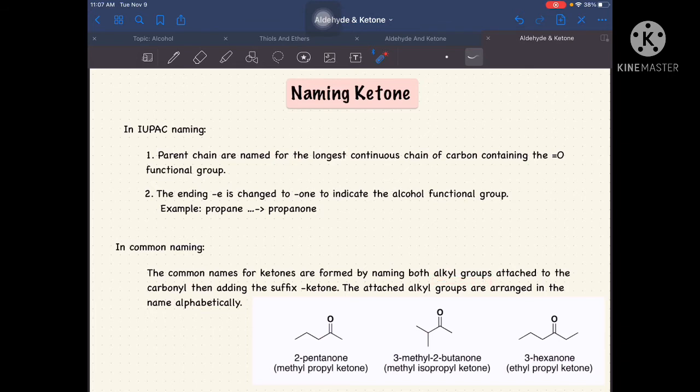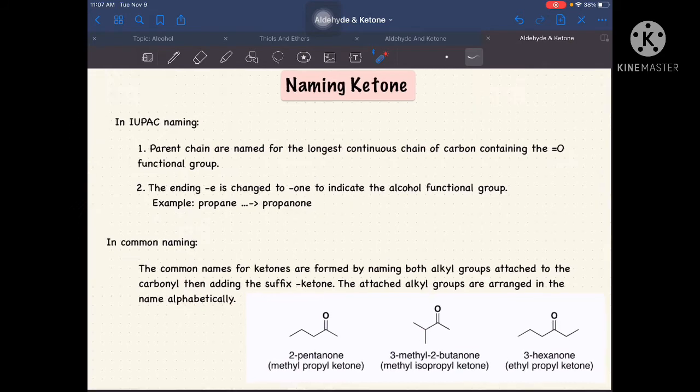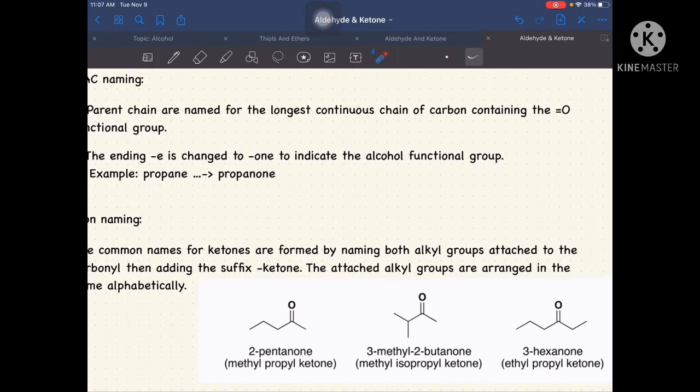Then we will just add the suffix ketone. So how did that happen? For example, we have these structures. The ones on top are IUPAC names, and the ones at the bottom are common names.